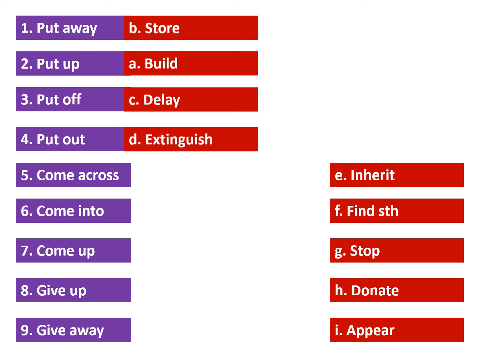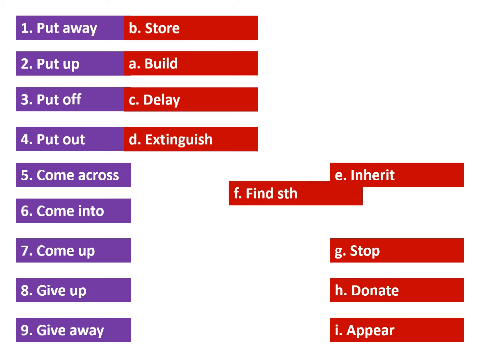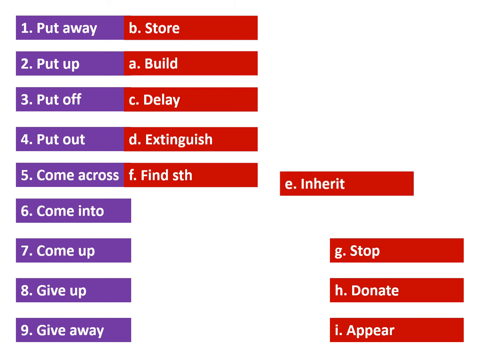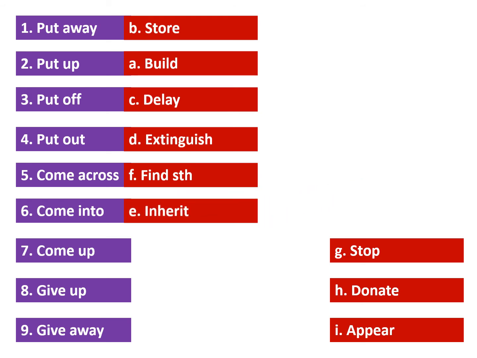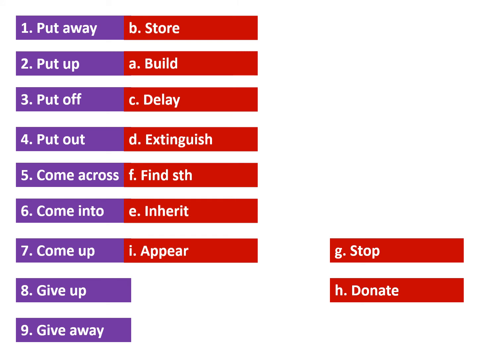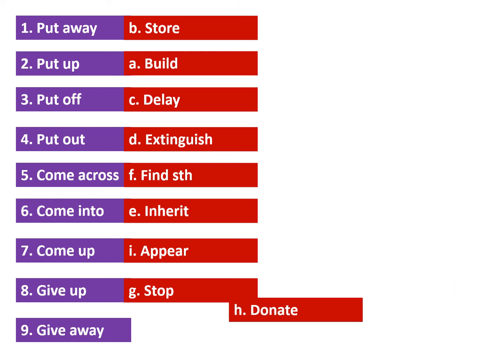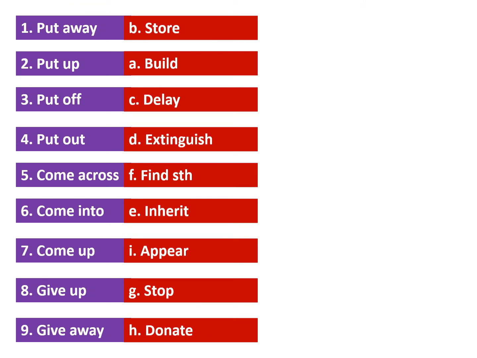When you come across something, you find it. Yes. Come into. When you come into a large sum of money, meaning you inherit it, meaning you get it because a relation of yours has died. Come up. Come up is to appear. Yes. Give up. When you give up a habit is you stop it. And the last one is you give away. When you give away something is you give it for free, meaning you donate. Okay? Good.